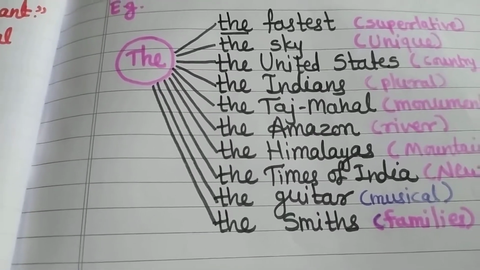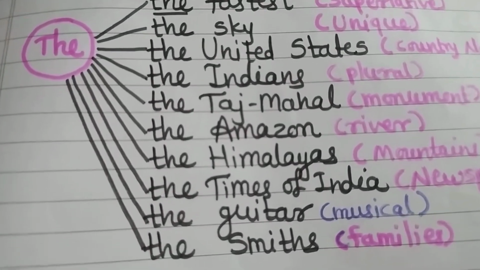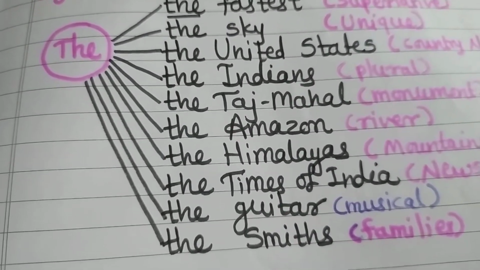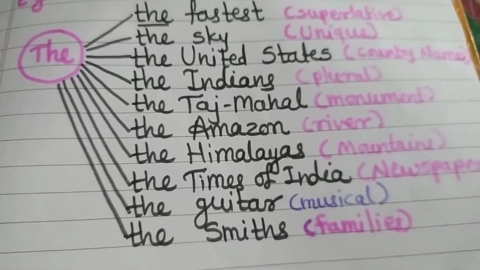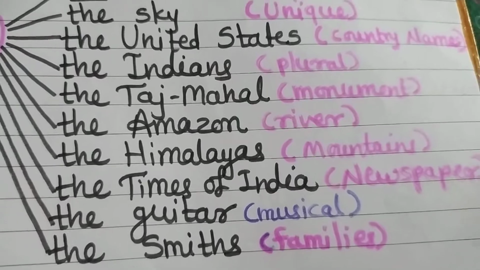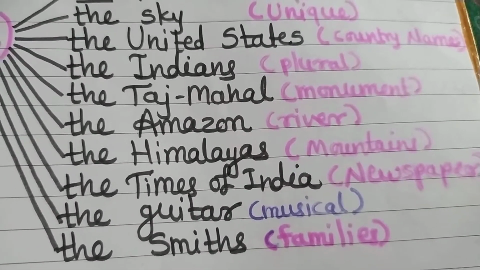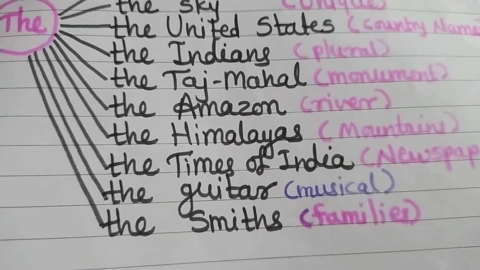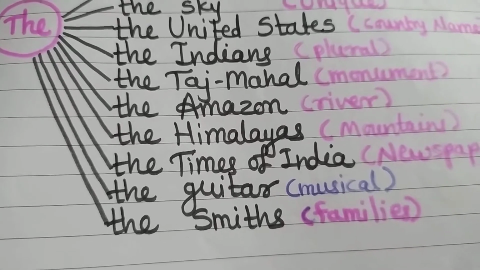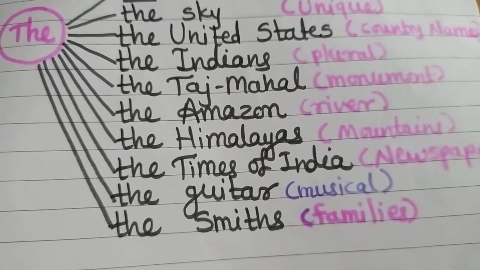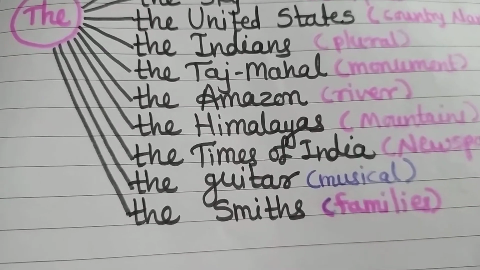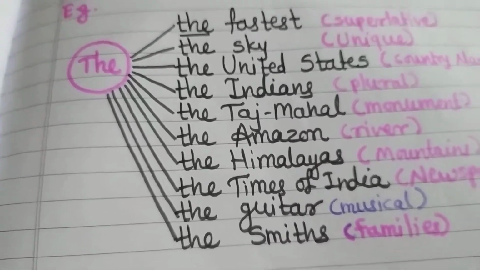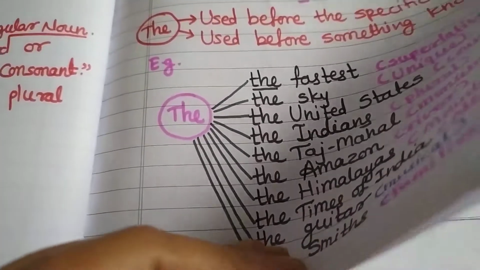The Arabian Sea. After that, some of the mountains can also begin with the. For example, the Himalayas, all these things. Certain newspapers, if we have to mention them clearly, then before that we also use the. The Times of India, the Indian Express, etc. Some of the musical instruments can also be mentioned by using the. And some of the families can also be headed by the as an article. For example, the Smiths family, when we are saying something collectively. So this is the information about a and the.